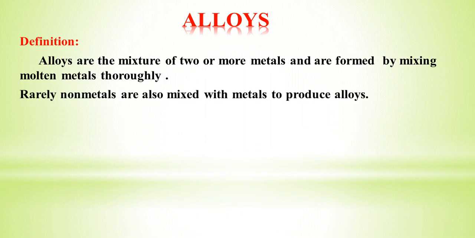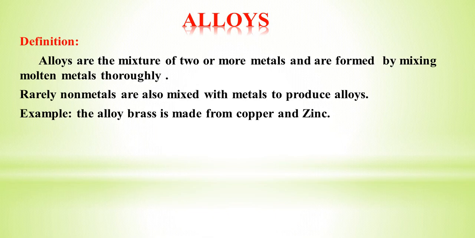Very rarely, non-metals are also mixed with metals to produce alloys. Mostly metals are combined with other metals. Brass is an alloy made from zinc and copper.